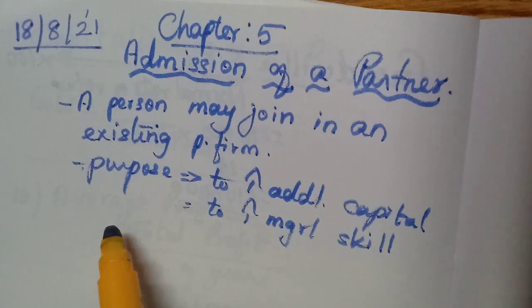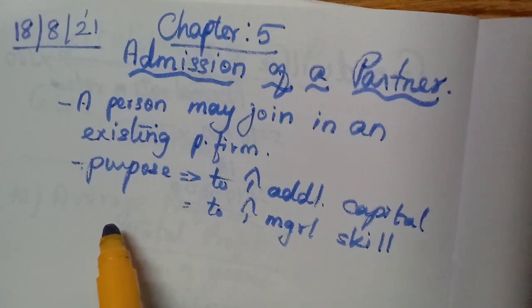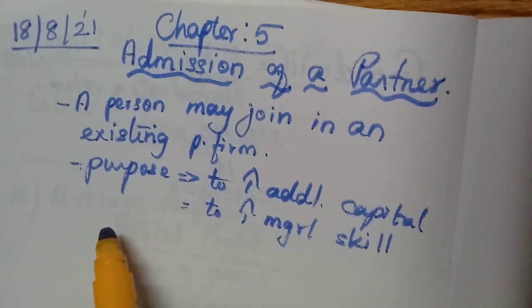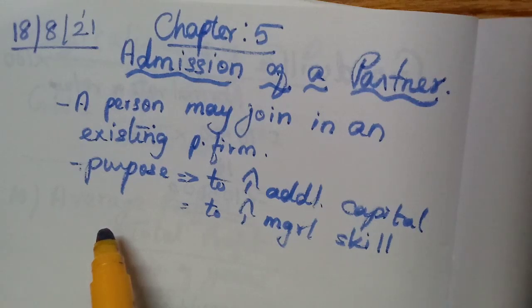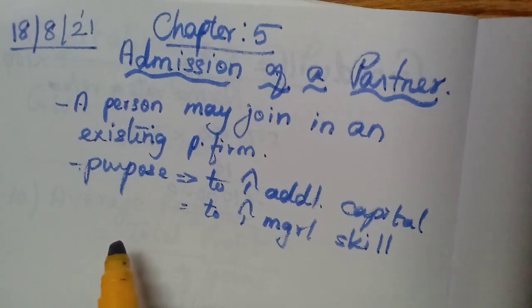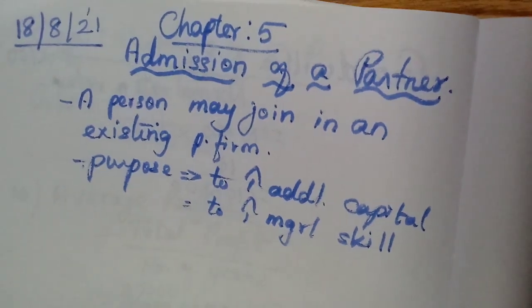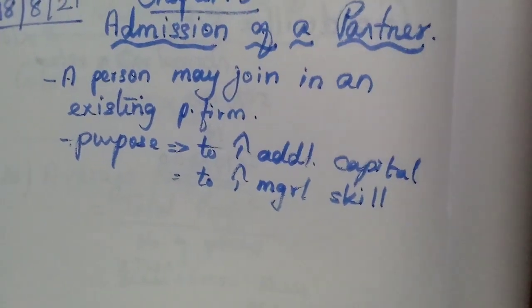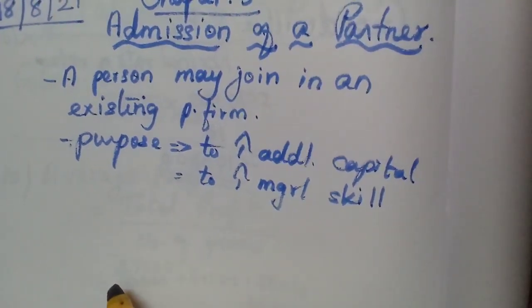So that deed is reconstituted. They have to prepare it again. The new partnership deed should be prepared. The old agreement will come to an end, because even the profit sharing ratio and the name of the person who has joined, everything should be written in the agreement. So they have to prepare a new agreement. Many adjustments are there that they have to make at the time of admission of a new partner.